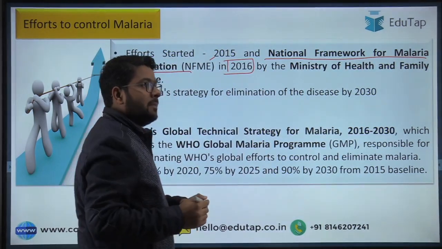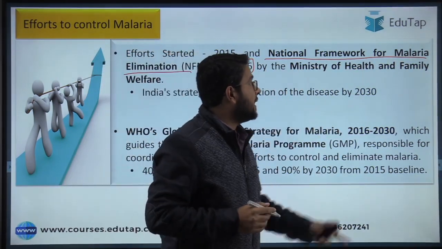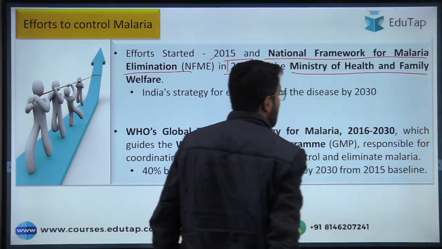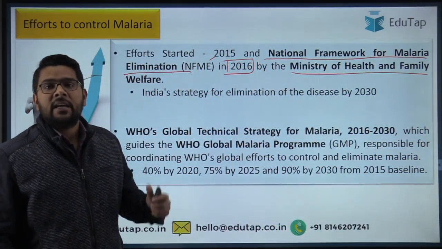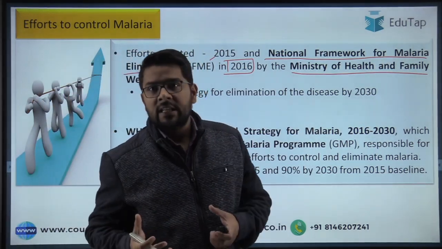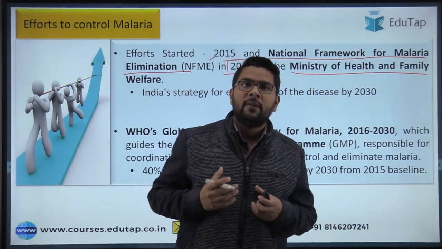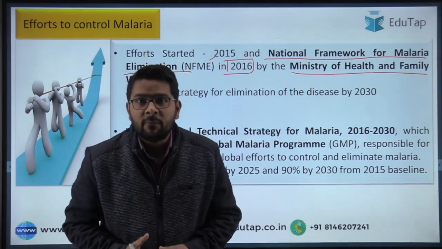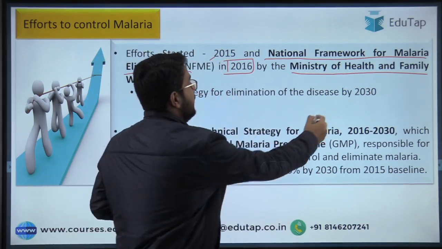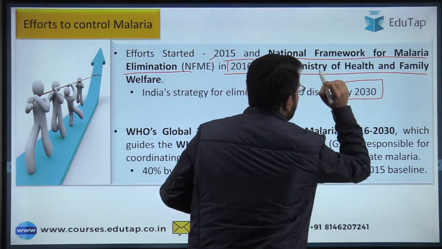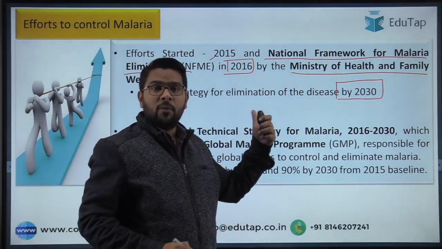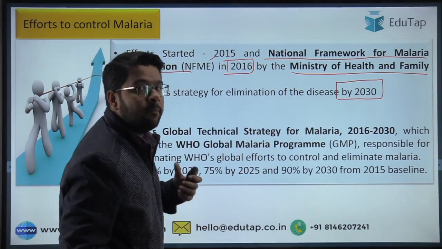So for the first time, a special national framework for malaria elimination was launched by the Ministry of Health and Family Welfare. So guys, the first question that can be framed regarding this news is: the National Framework for Malaria Elimination has been launched by which ministry? The answer is the Ministry of Health and Family Welfare. And under this framework, India is strategizing its plan to eliminate the disease by 2030. This is another important static piece of information which is relevant from our phase 2 point of view.